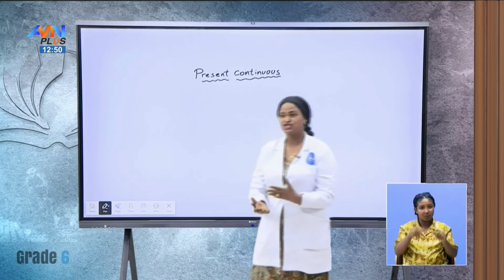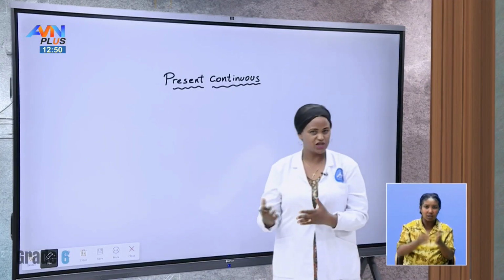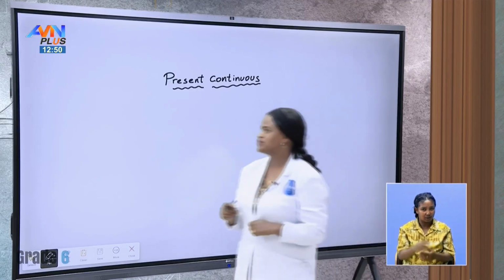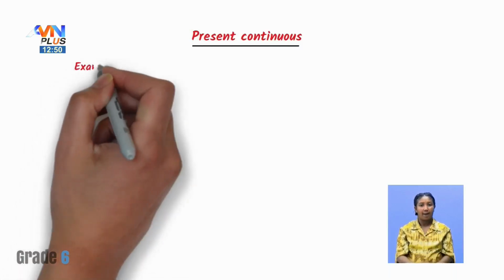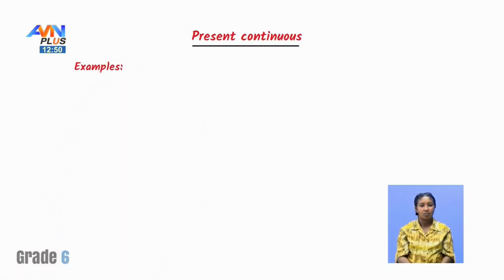Now we're going to see another use or purpose of the present continuous. Present continuous is also helpful in expressing future actions. But what kind of future actions? Let me give you examples first. Example.